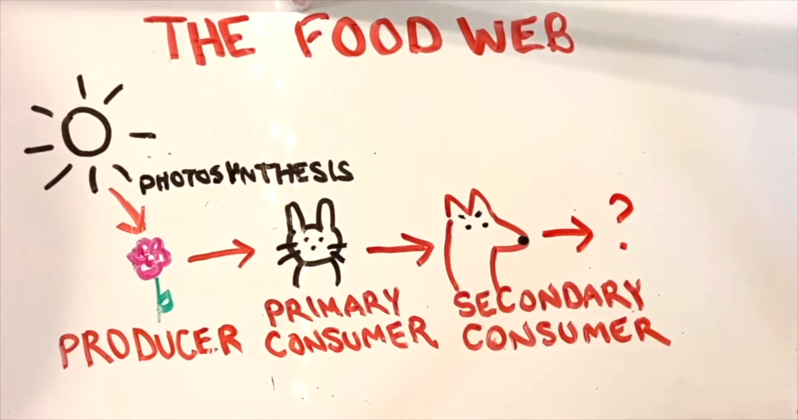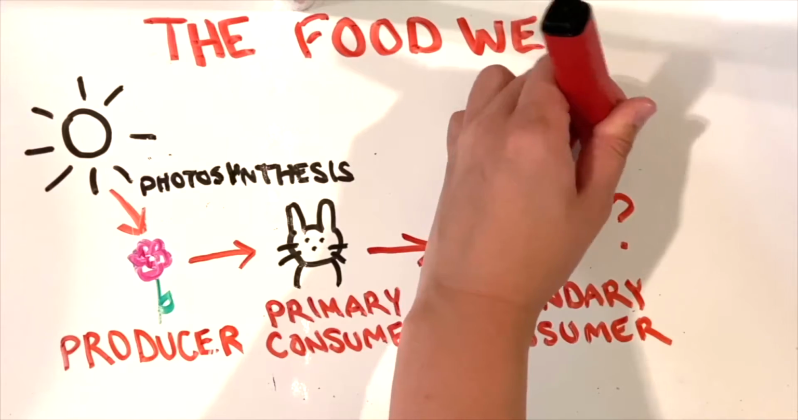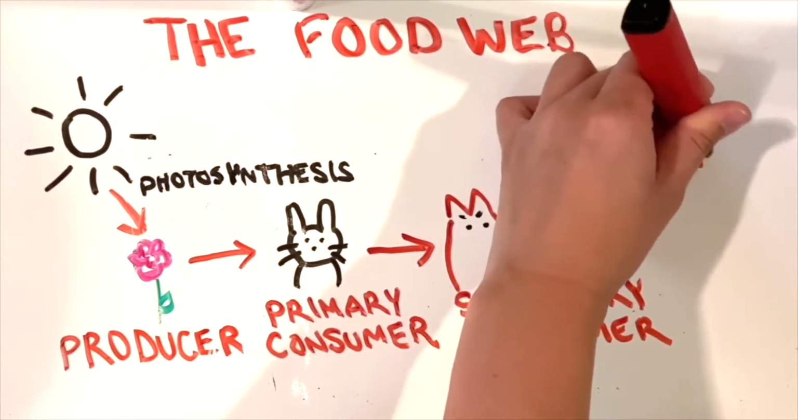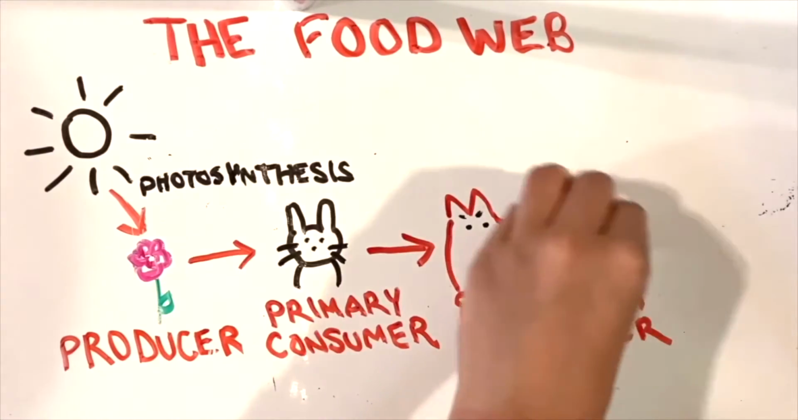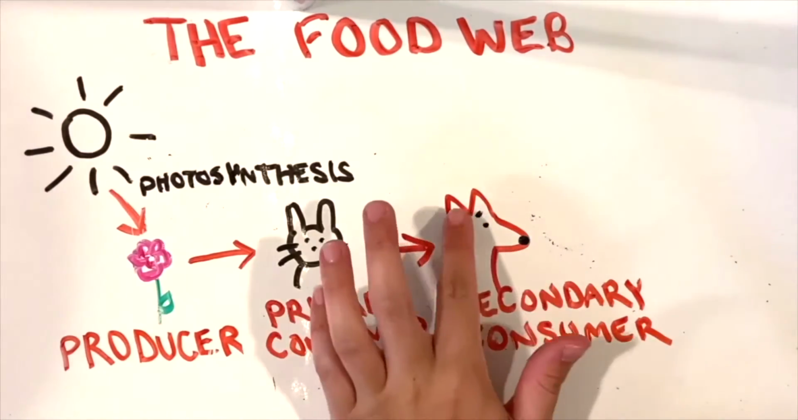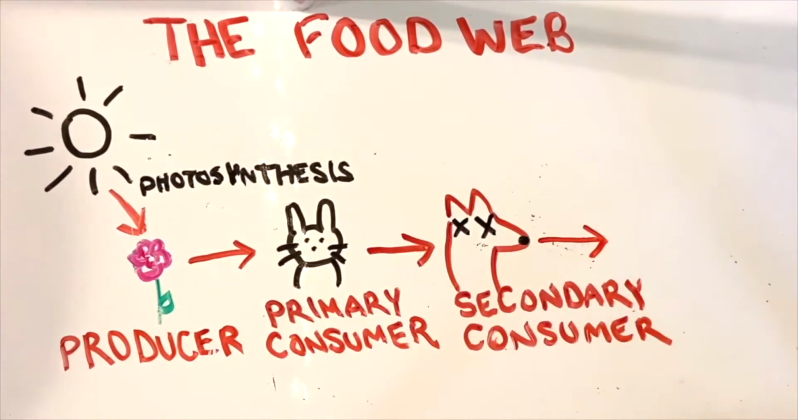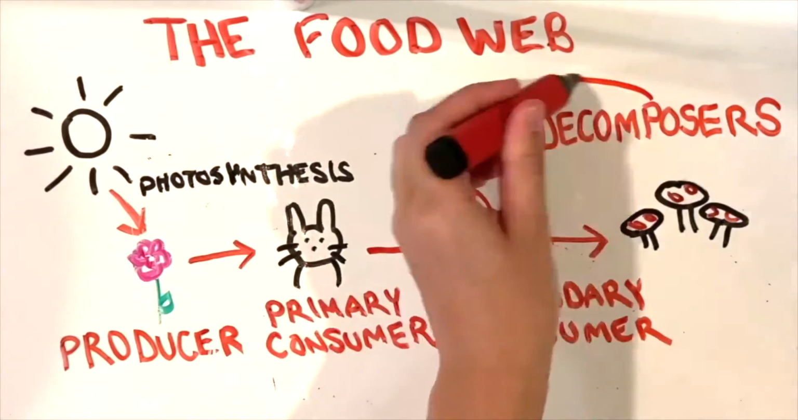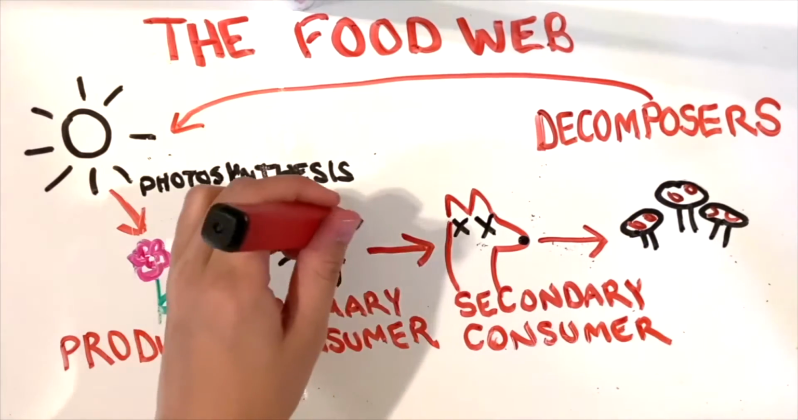Then what happens after the fox? No bigger animals come to eat the fox, which makes them an apex predator. But that doesn't mean the fox doesn't contribute to the food web at all. When the fox passes away, it is broken down by decomposers. Decomposers are bacteria and fungi that break down dead plants and animals back into nutrients in the soil. The energy or nutrients are brought back into the soil, providing energy for new plants to grow.